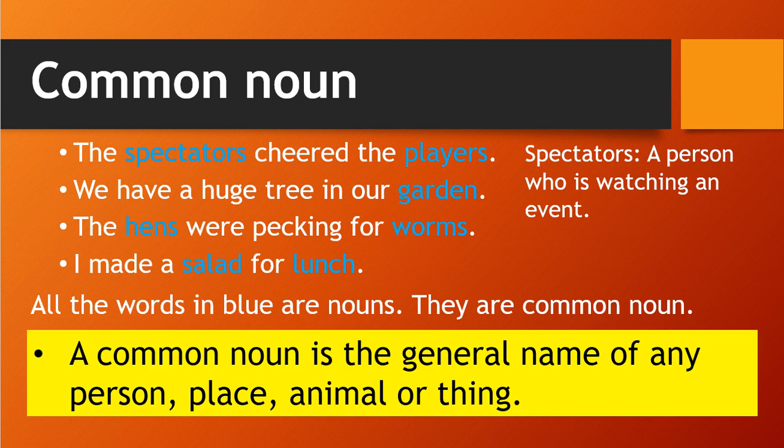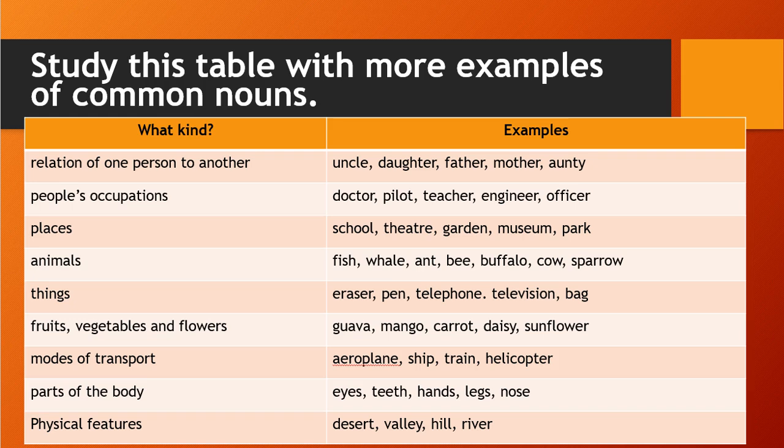After that we saw examples of it. In a relationship, like in our family there will be relations, right? So what are the common nouns there? Uncle, daughter, father, mother, auntie. Those are different common nouns. And for people's occupations, people who do some kind of job, we also saw a few examples of common nouns: doctor, pilot, teacher, engineer, officer.